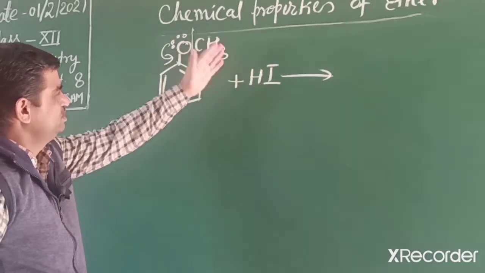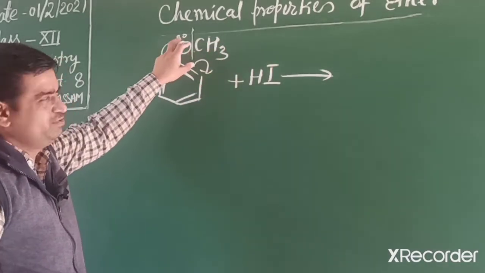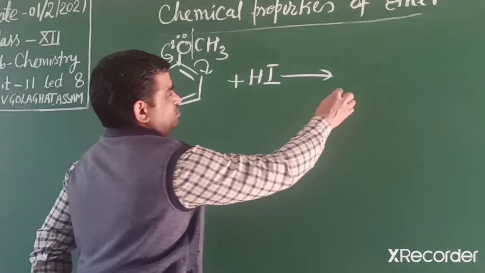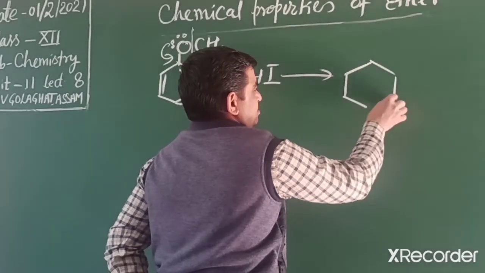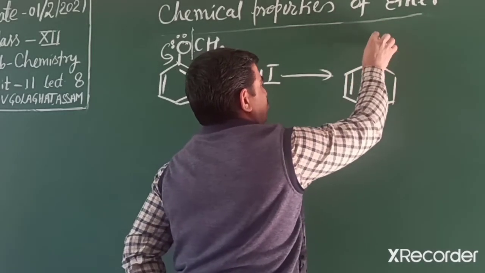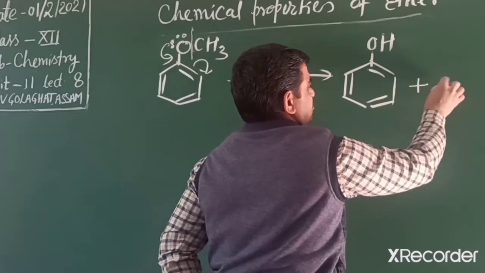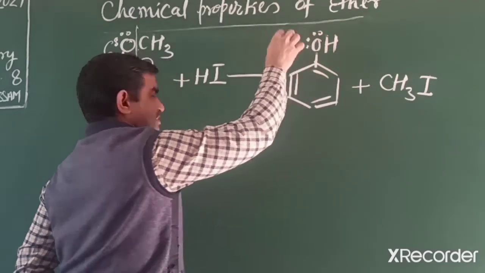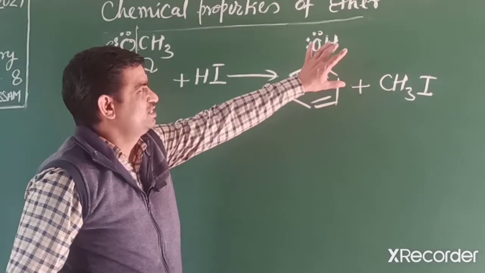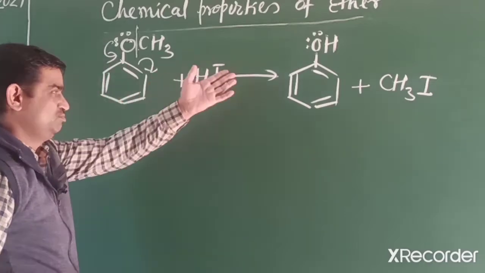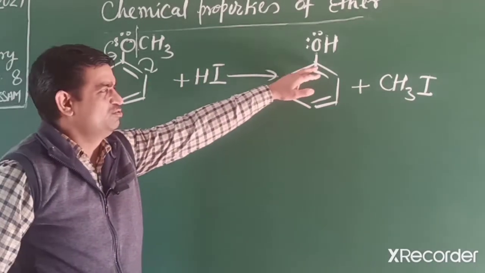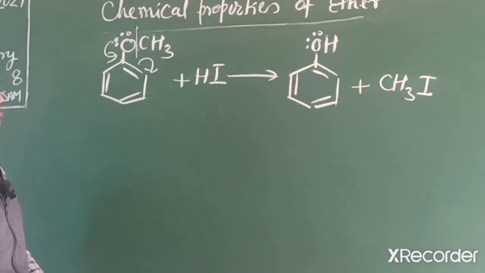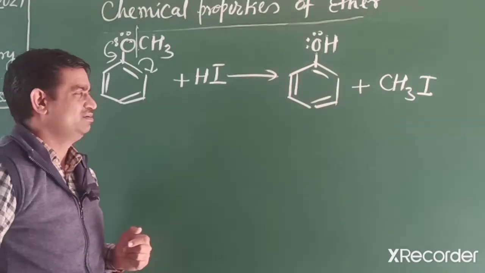Why? Because it is positively charged. Oxygen, we know, is negatively charged, so on the oxygen side we get hydrogen. So in this reaction, the ultimate products are phenol and CH3I. HI does not react further with phenol due to the stability of this bond, its partial double bond character and sp2 hybridization. This bond does not dissociate because it is an aromatic alcohol.